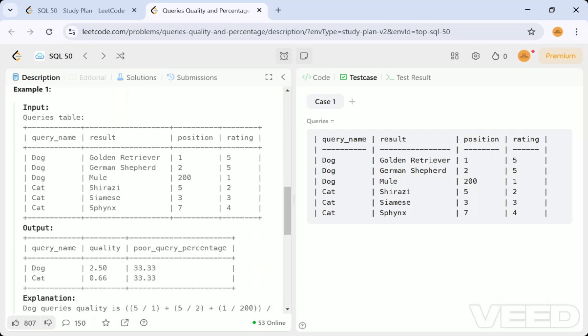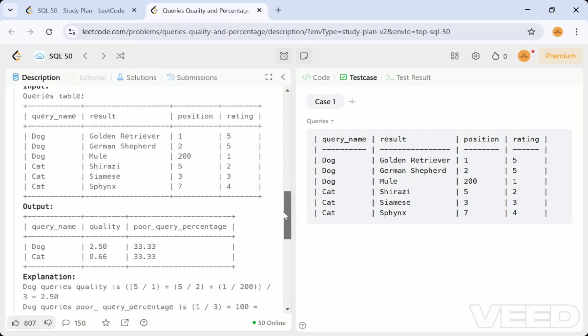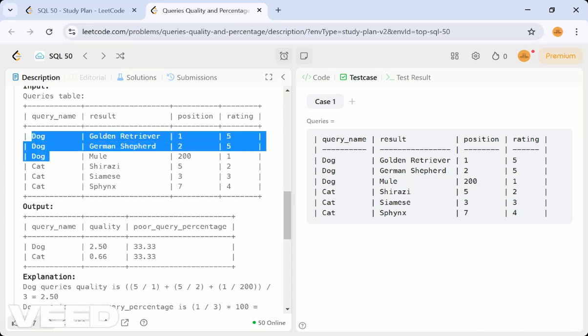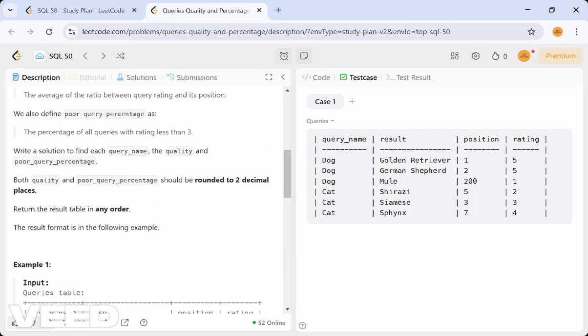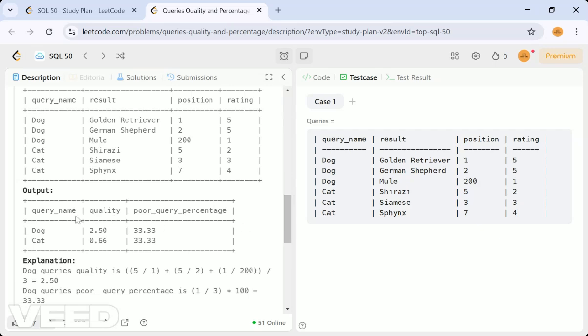Query names are there, some dog and cat entries. Repetition is possible here. In the query name column we can see some repeated results, and position and rating are there. In the output, we first have to group by query name so that we get only one row per name, because they are asking us to find each query name once.